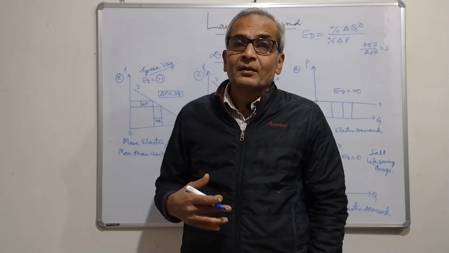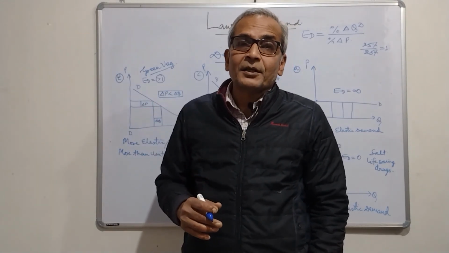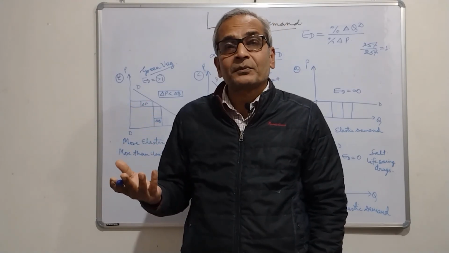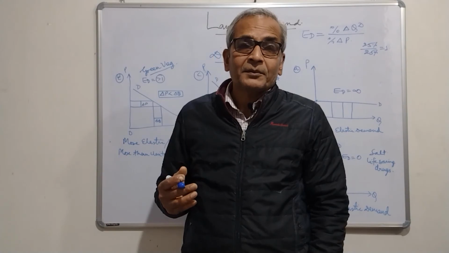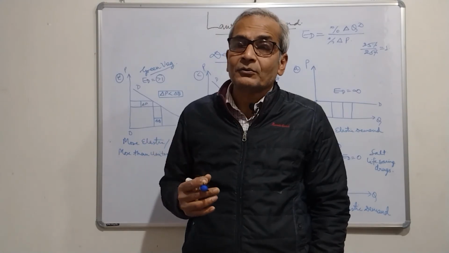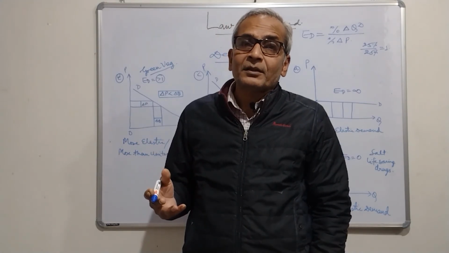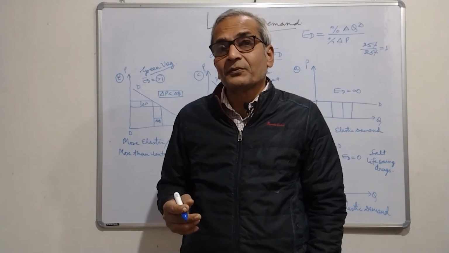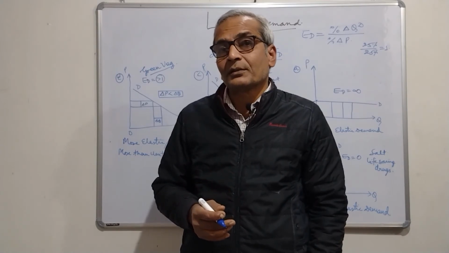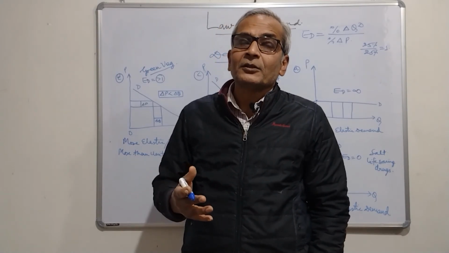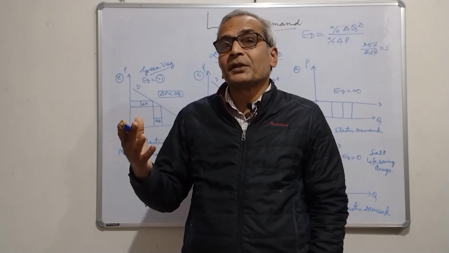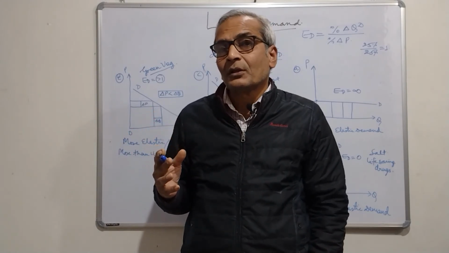Like in winter, if the temperature has dipped, it is very cold, even if the woolen garments are sold at a higher price, we will have to buy it. If the temperature is not that much low, then they have to offer discount. During summer, if it is a scorching heat, temperature is very high, they don't offer any discount on air conditioners or coolers. But if the temperature is moderate, not very high, then they give discount. If the temperature is high, they give no discount. So,